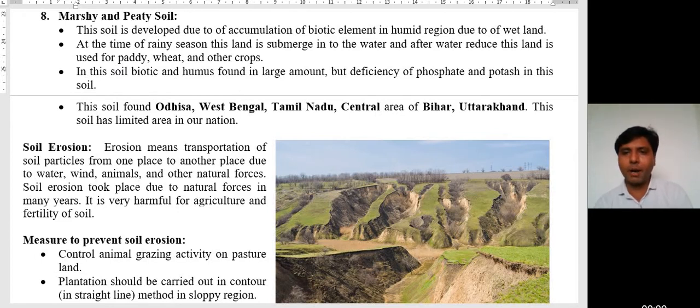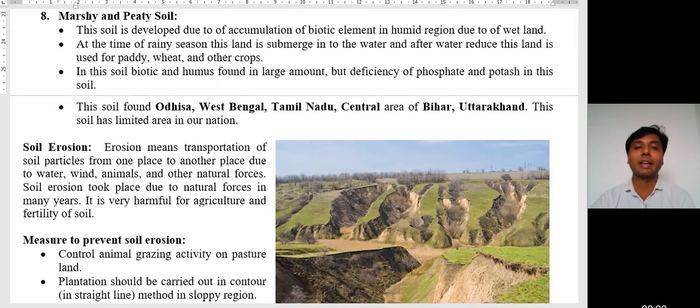In this soil, biotic matter and humus are found in a large amount, but there is a deficiency of phosphate and potash. Dear students, because it is submerged in water for a long time, biotic matter and humus are found in a large amount, but phosphate and potash are in a lesser amount.